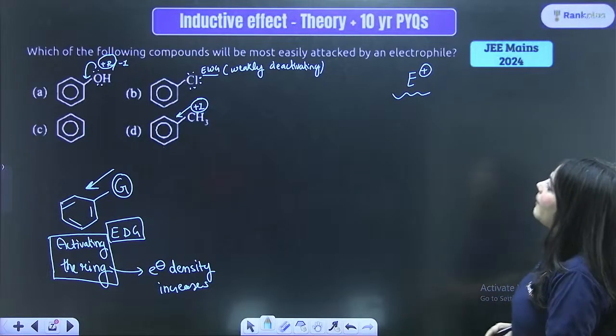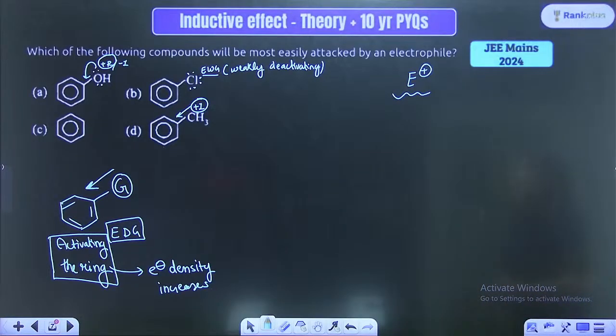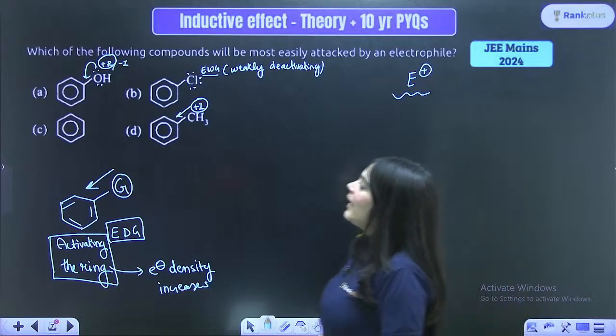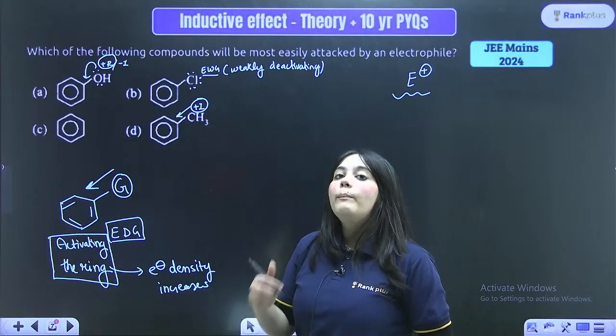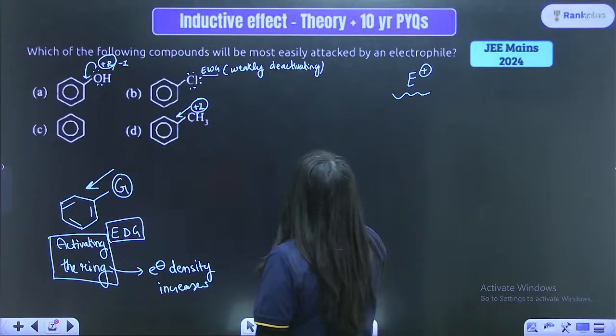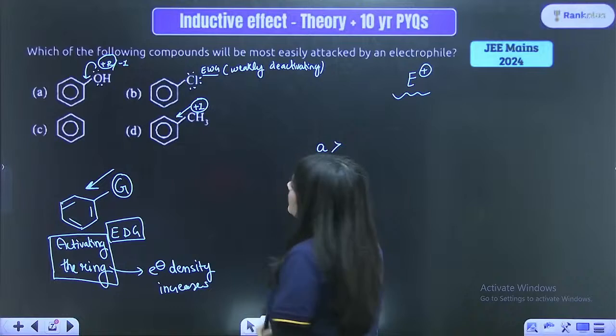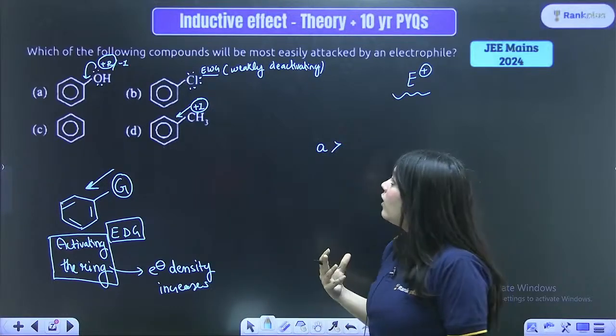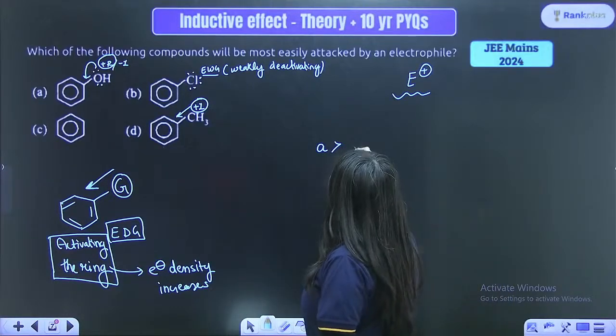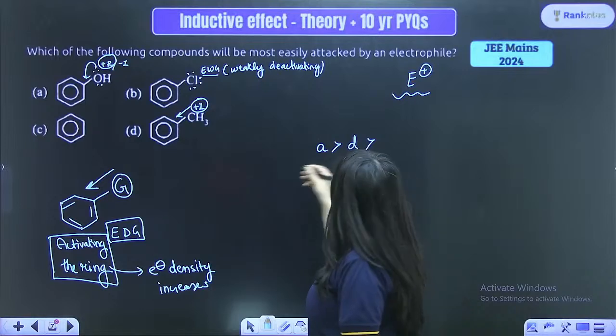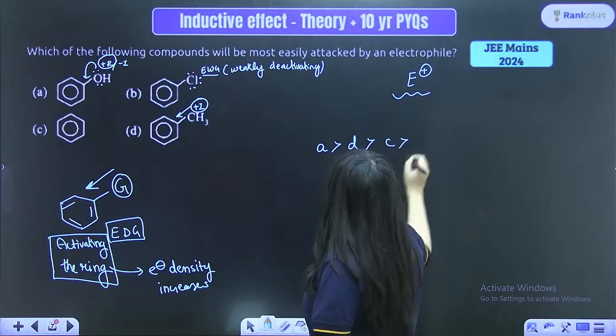Now, which of the following compounds will be most easily attacked by an electrophile? So, can you see in the A option, it is showing a positive resonance effect. Hence, A will be the most electron rich, followed by your D ring, followed by your C ring, followed by your B ring.